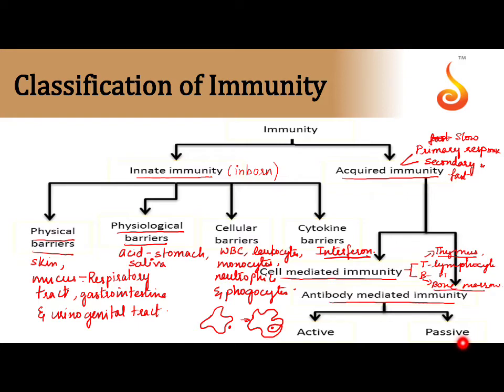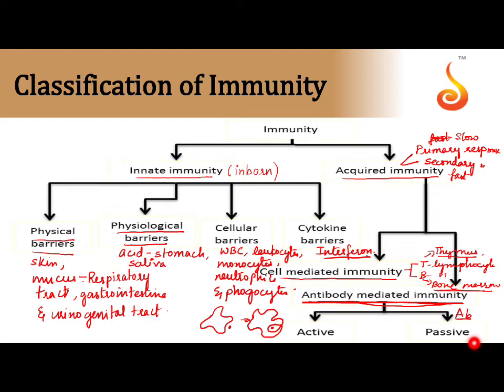These T lymphocytes are generally of two types, T helper lymphocyte and T cytotoxic lymphocyte. The T helper lymphocyte basically helps the B lymphocytes to get activated. When the B lymphocyte gets activated, it in turn activates the antibody mediated immunity. Antibody mediated immunity is where antibodies are synthesized.